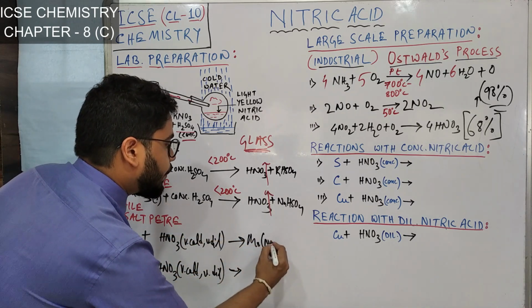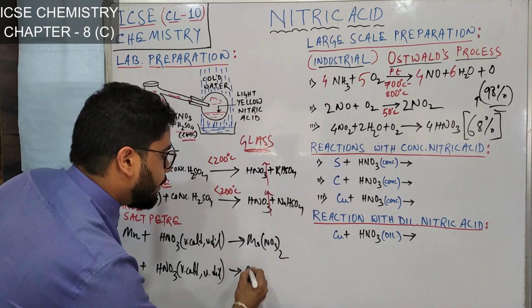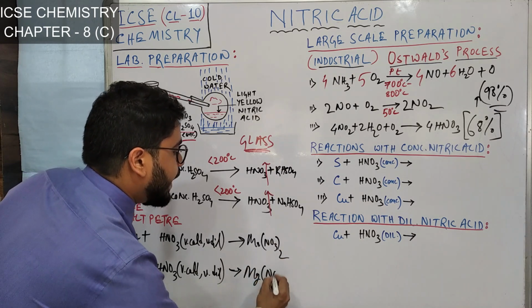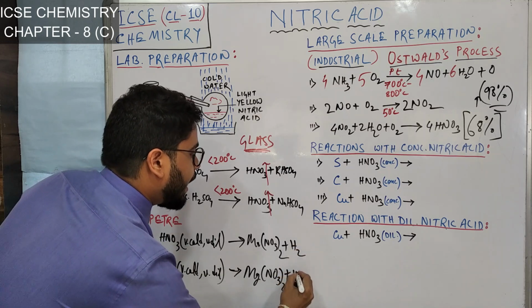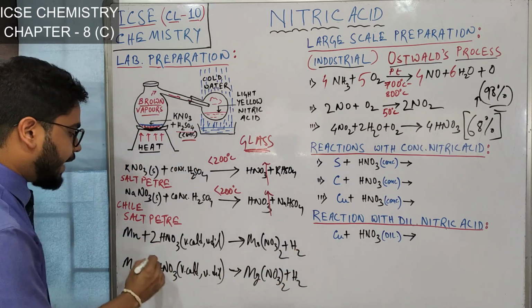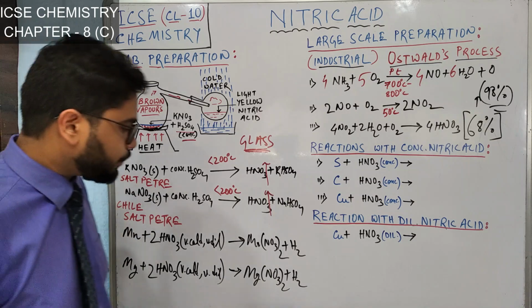So Mn(NO3)2 and magnesium nitrate is also Mg(NO3)2, plus H2, here also plus H2. So if you balance the reaction, 2 here and 2 here.